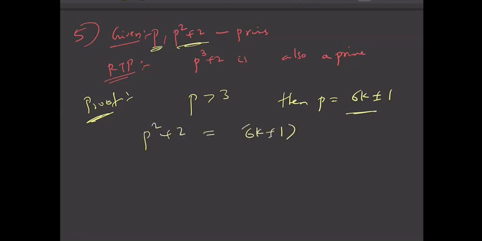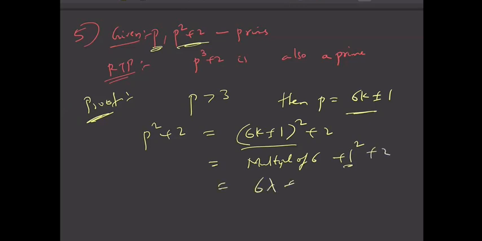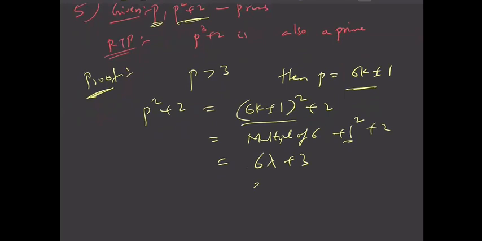6k plus minus 1 whole square plus 2. So again I'm using that property that (ax plus b) to the power n is a multiple of a plus b to the power n. So this is a multiple of 6 plus 1 to the power 2 or minus 1 to the power 2. You will get 1 to the power 2 only. Yes. So this is 6 lambda plus 3. So clearly this is 3 into (2 lambda plus 1). So you can see that p square plus 2 is not a prime.